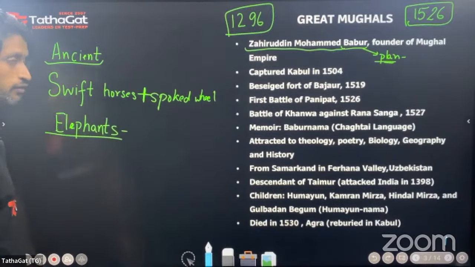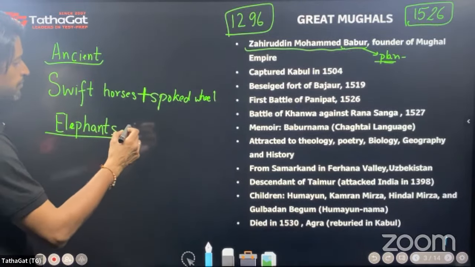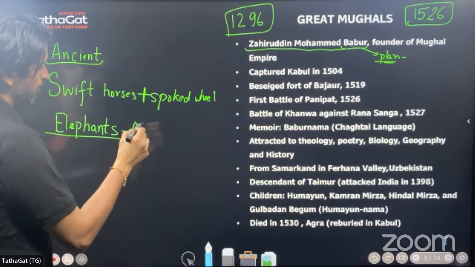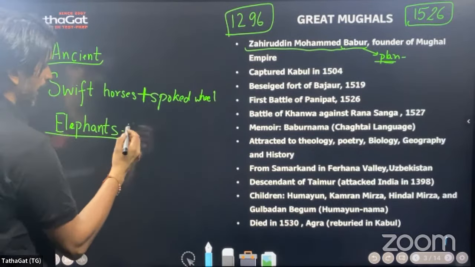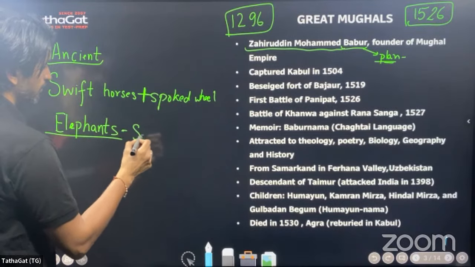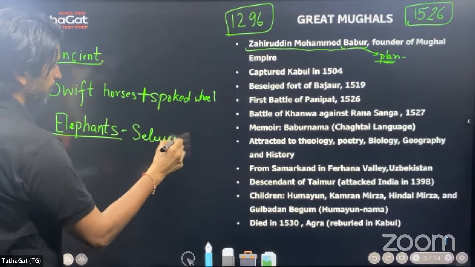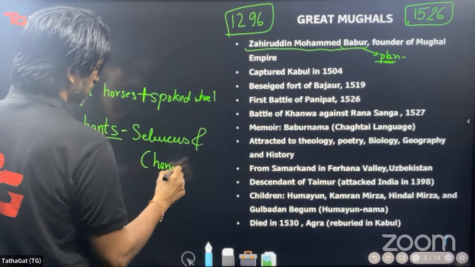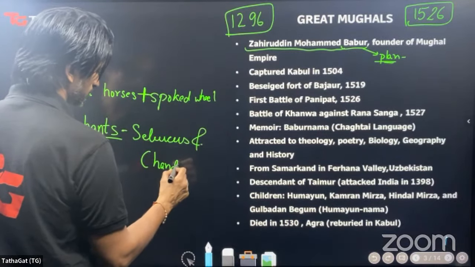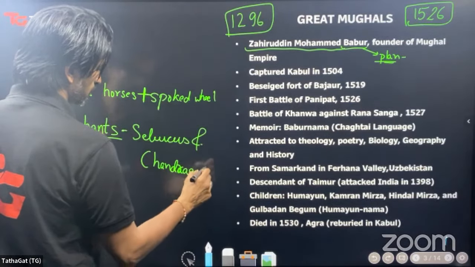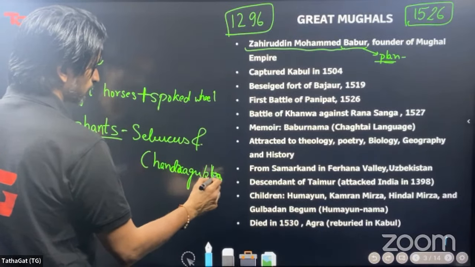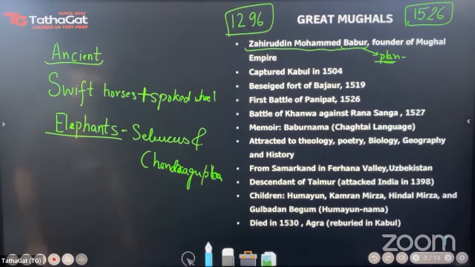And also, we should remember that elephants were a very important part of military technology, because the greatest military deal of ancient India is the one between Alexander's general Seleucus Nicator and Chandragupta Maurya. Chandragupta Maurya gifts 500 elephants to Seleucus Nicator, and that was one of the biggest military deals of ancient India.